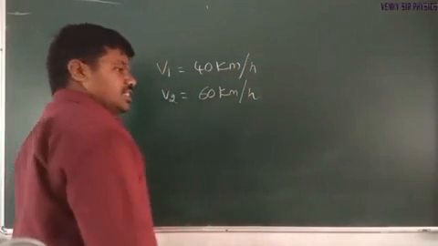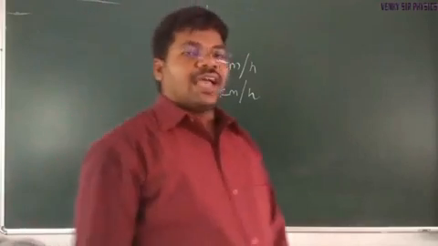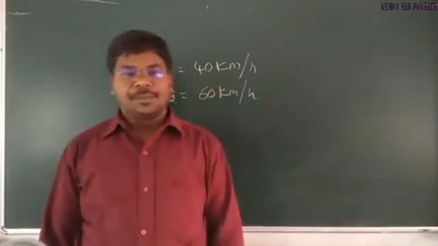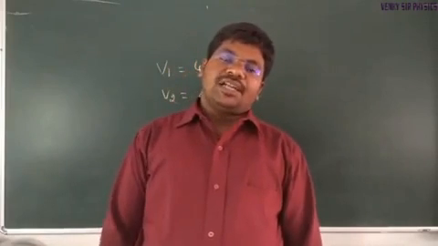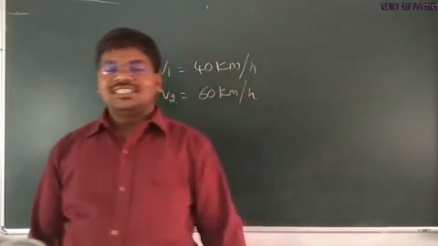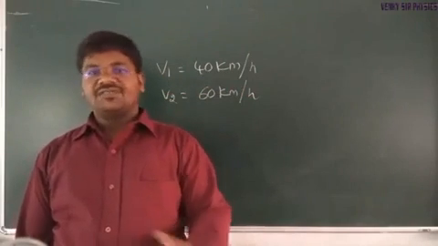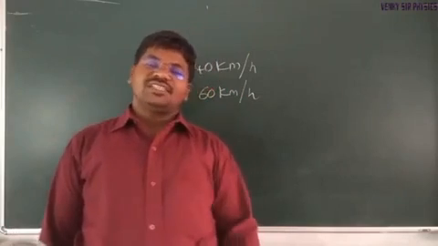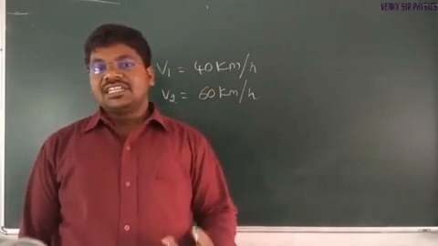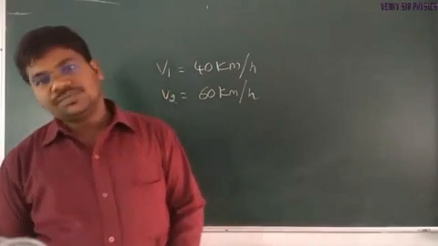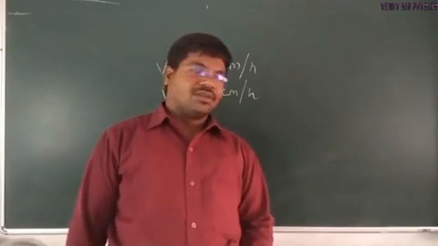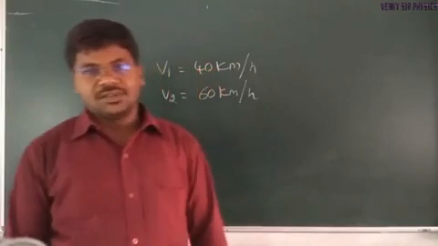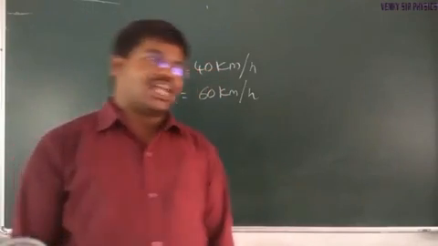Okay, so we know the average speed of a particle that covers half of the distance with v1 speed or velocity, and the remaining half of the distance or displacement with v2 speed or velocity. The formula is the same for both speed and velocity.